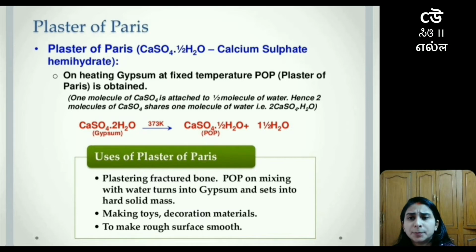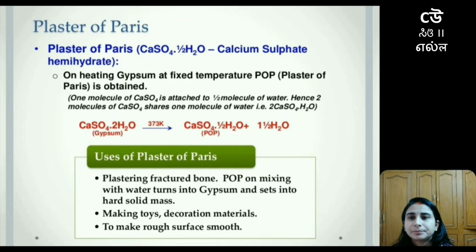If I say gypsum, that means a compound which contains calcium sulfate with 2 molecules of water. So this would be called calcium sulfate dihydrate. When this calcium sulfate dihydrate is heated at a temperature of around 373 Kelvin, the product is calcium sulfate dot half H2O, that is plaster of Paris, and around 1.5 molecules of water are also released.